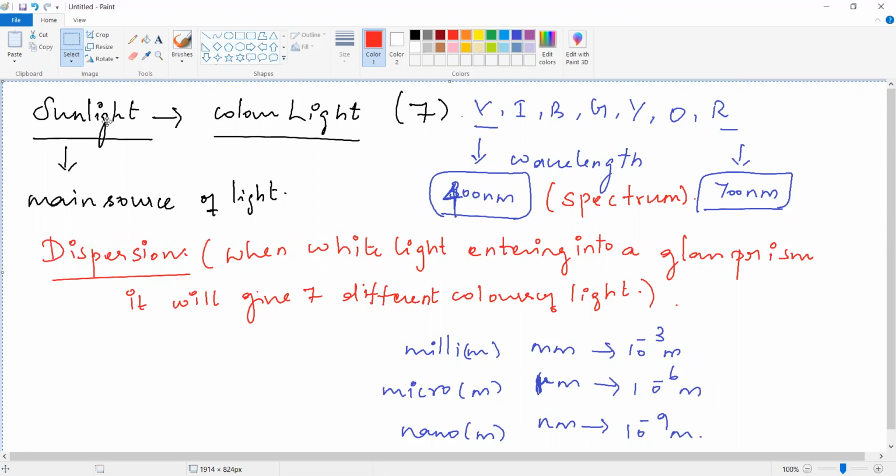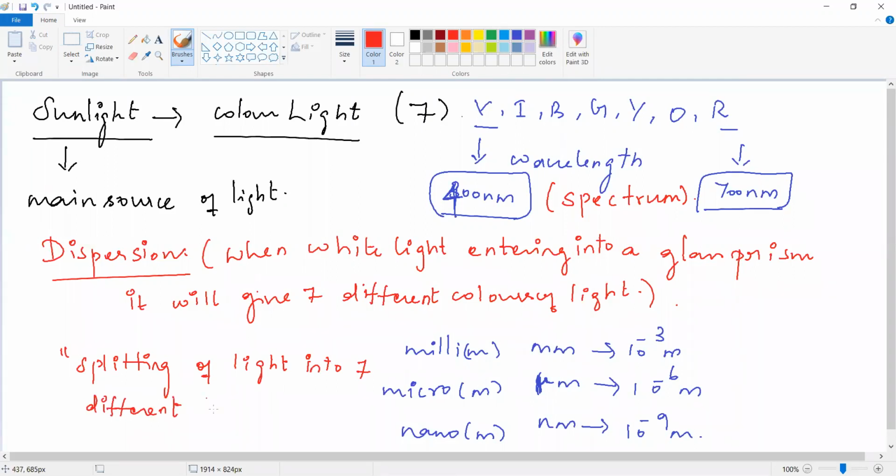The splitting of white light into 7 different colors. I'm also writing here, you can also write. Another definition: splitting of light into 7 different colors is called dispersion. This is also one of the easiest definitions. Splitting of light into 7 different colors is also called dispersion.